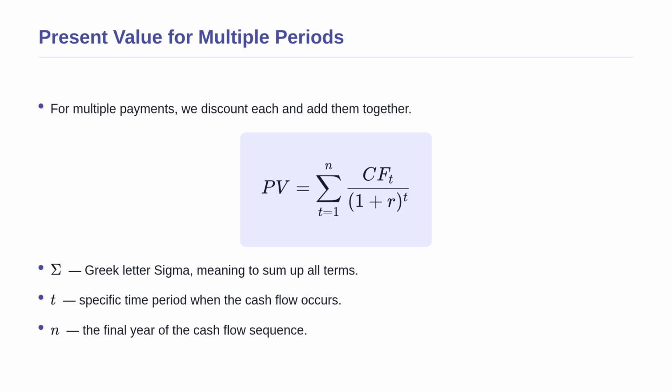The variable t represents the specific time period when the cash flow occurs, starting from year 1 up to the final year n. The denominator grows larger as t increases, meaning that cash flows received further in the future are shrunk or discounted much more heavily than cash flows received soon. For deterministic cash flows, we usually look at current risk-free interest rates, like treasury bills, to find our discount rate.